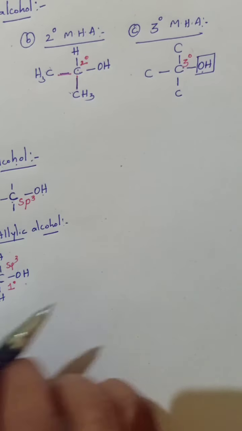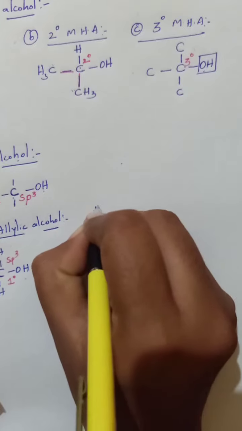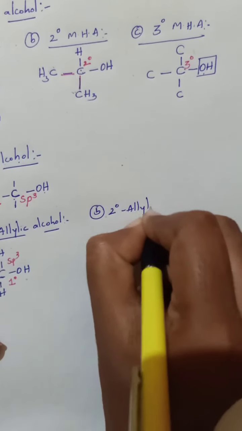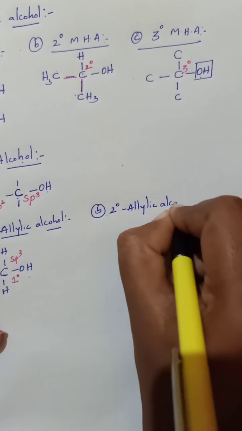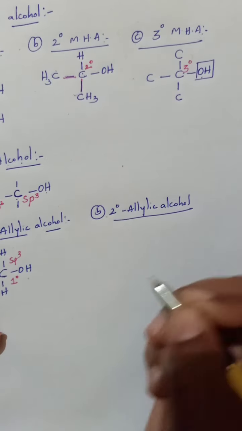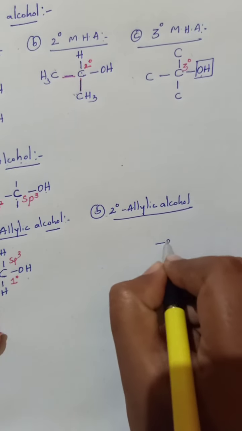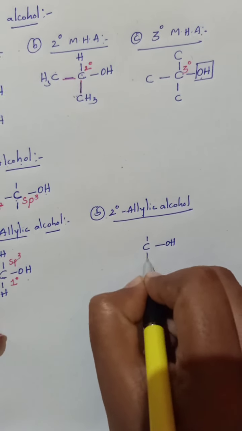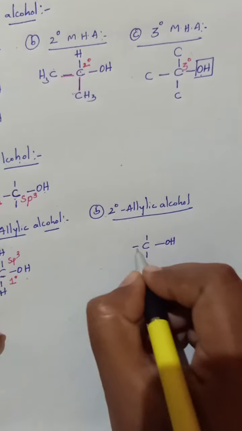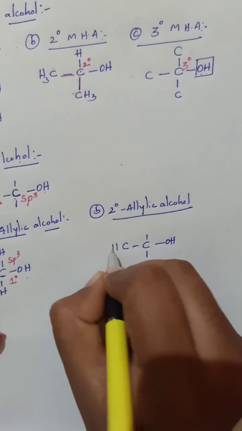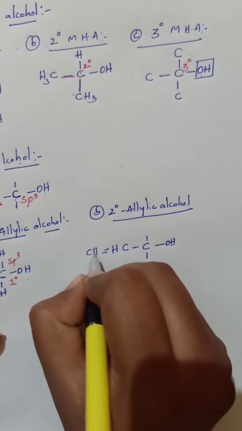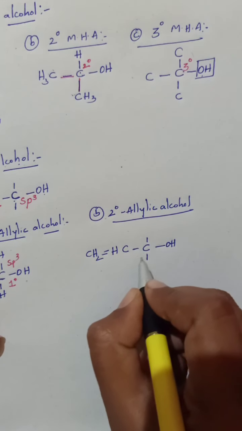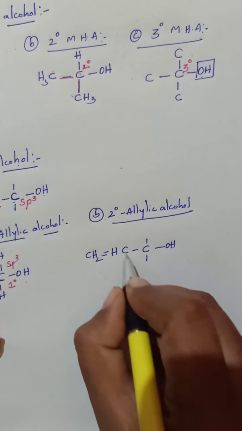Now move on to the second type. In this second type, we have to study secondary allylic alcohol. That means here OH should be on an sp3 carbon atom, which has only single bonds, and in turn is attached with an sp2 carbon because it is allylic in nature. Understand? And this carbon should be secondary, that means it should be in touch with two other carbons.